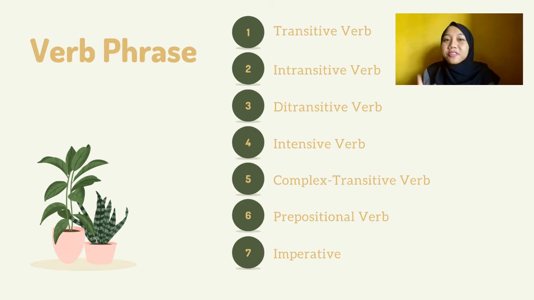Alright, we have 7 main points that we will discuss together, which are, the first is transitive verb, and then intransitive verb, the transitive verb, intensive verb, and then complex transitive verb, and then prepositional verb, and imperative, all of which are related to the use of verb phrase.